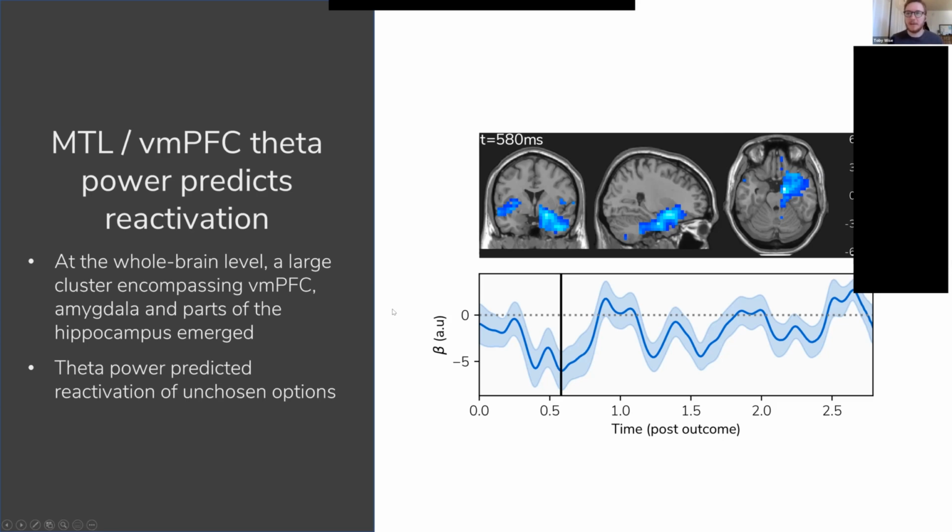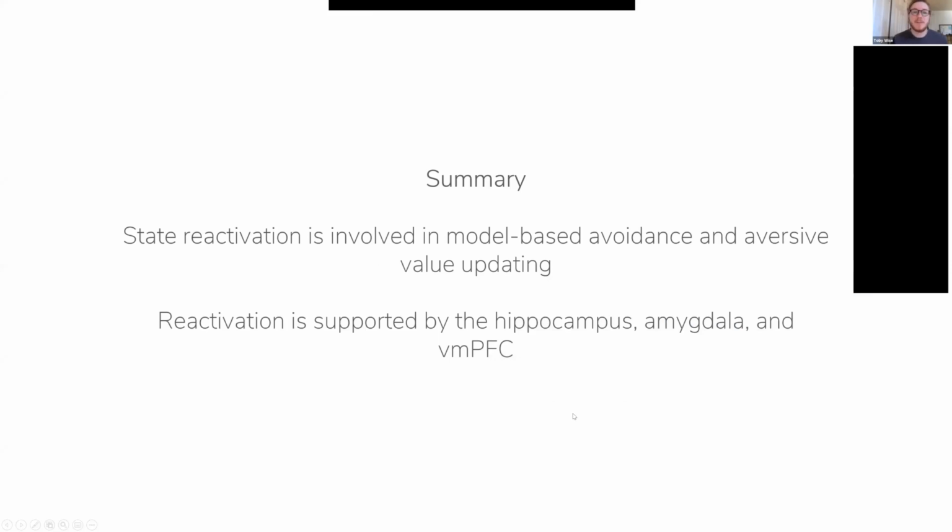I'm not going to show you the data here, but we saw a similar kind of pattern there, where theta power in the medial temporal lobe predicts the amount of reactivation we saw when subjects were making those decisions. So in summary, we saw that state reactivation seemed to be involved in this avoidance process and learning about aversive value, and that this reactivation seemed to be supported by the hippocampus, the amygdala, and the PFC.